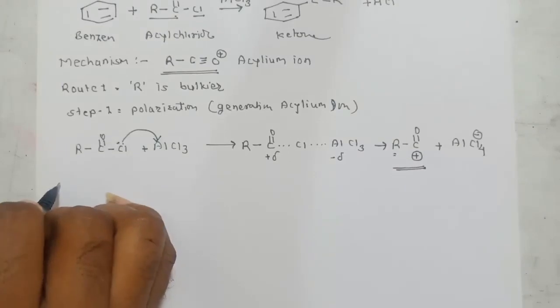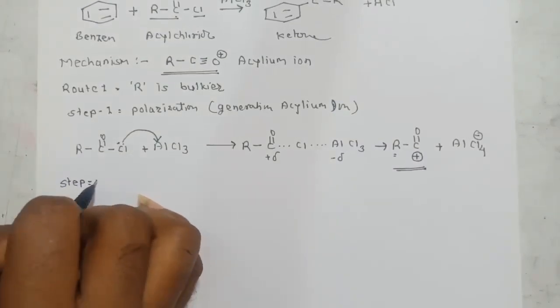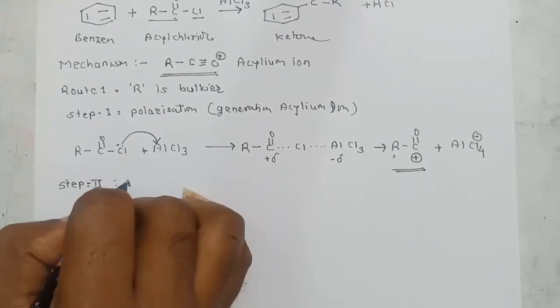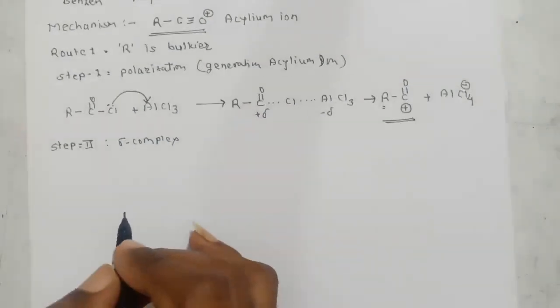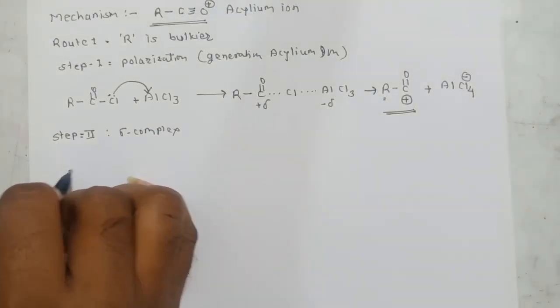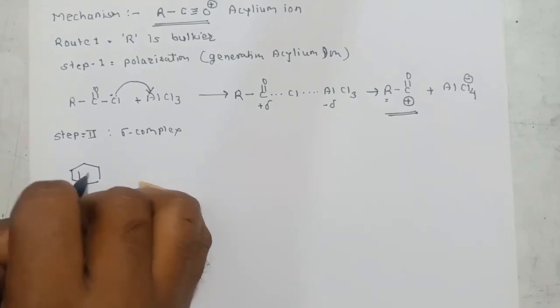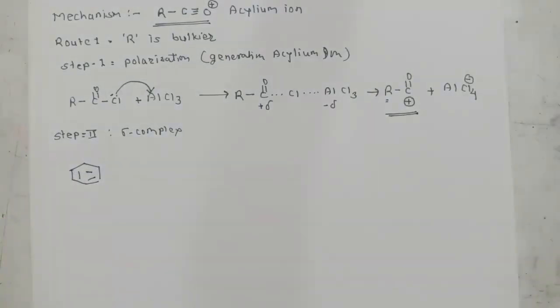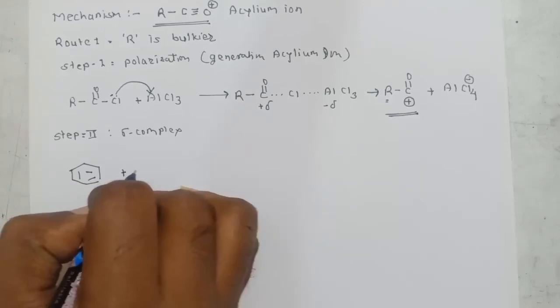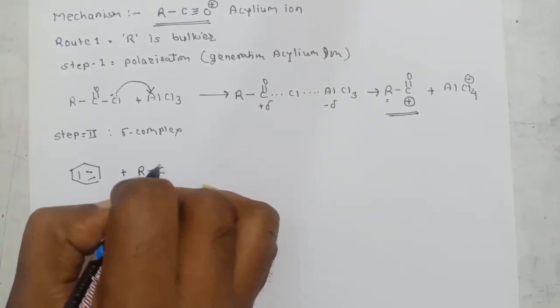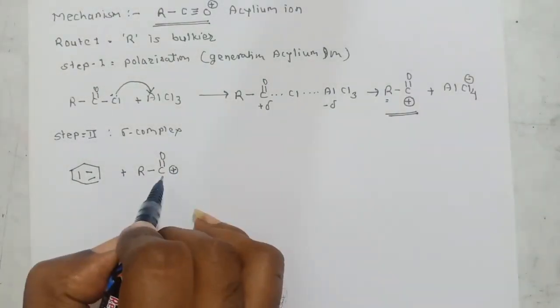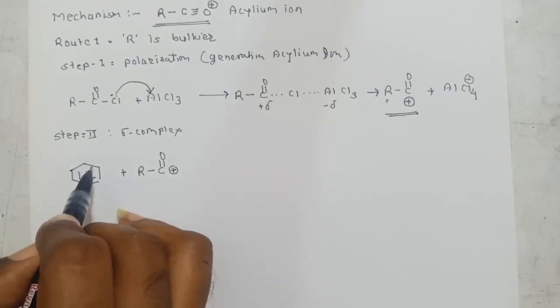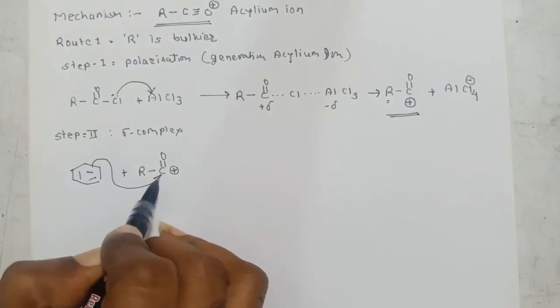Step second, as we know, is the formation of the sigma complex. We have the electrophile, the acylium ion, and then we have this benzene. Benzene is rich in electrons. It has six pi electrons, and this is our acylium ion, RC double bond O with the positive charge. Now this is an electron-deficient carbon. The benzene ring is electron rich, so one of the pi bonds will attack the carbonyl carbon, not the R.